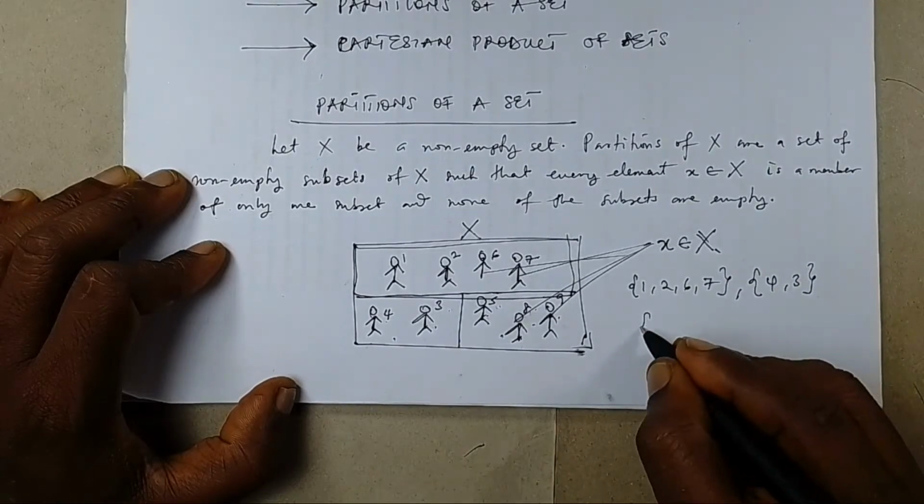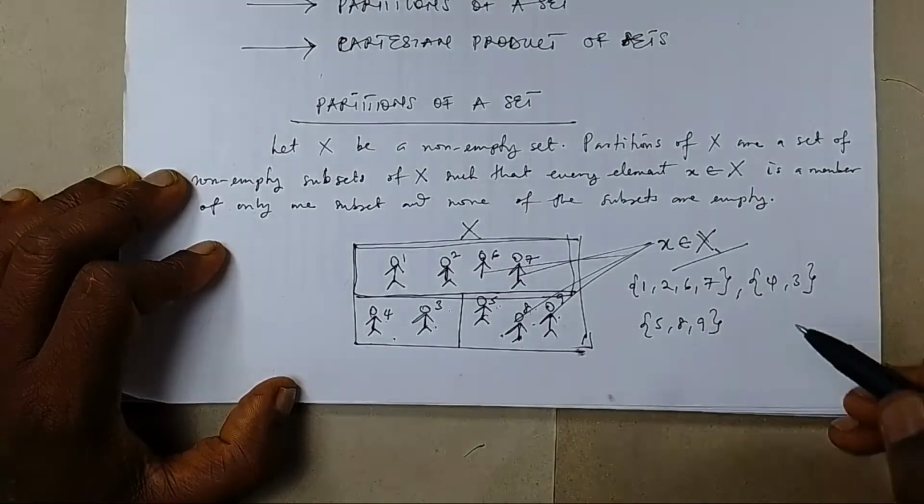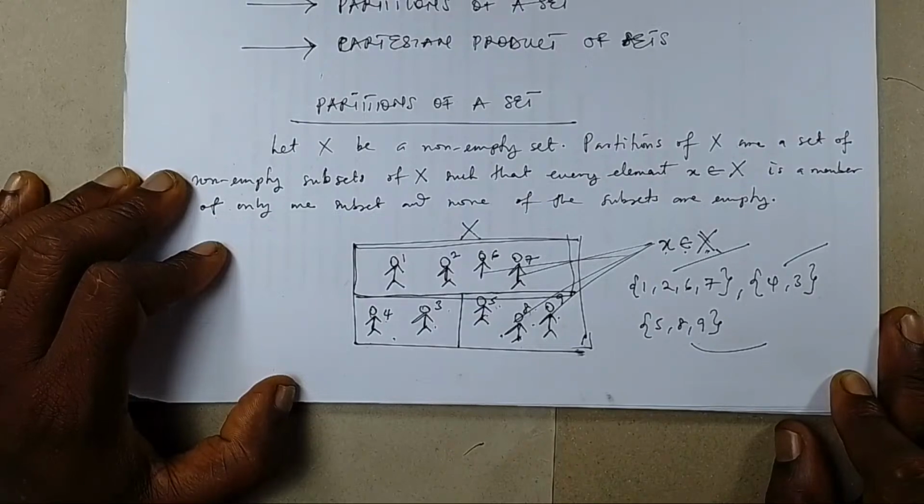The third subset contains 5, 8, and 9. Now, this particular set, this one, okay, so let me repeat what I said before I was interrupted by poor network.